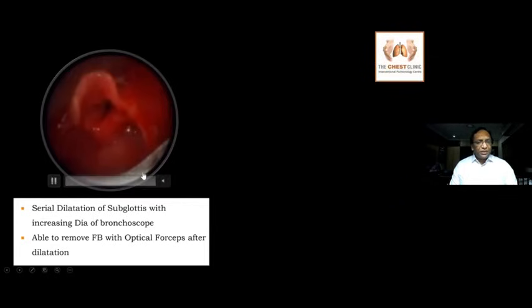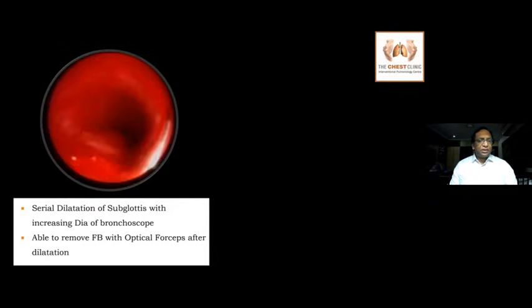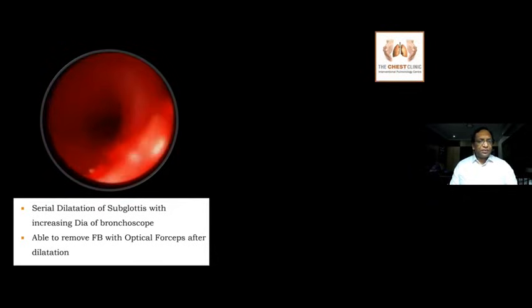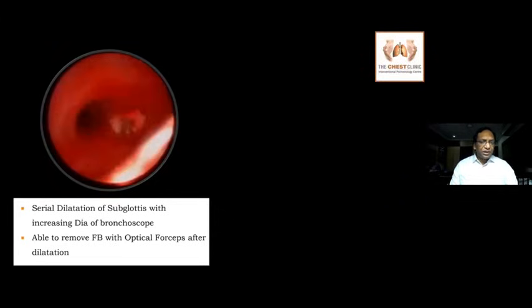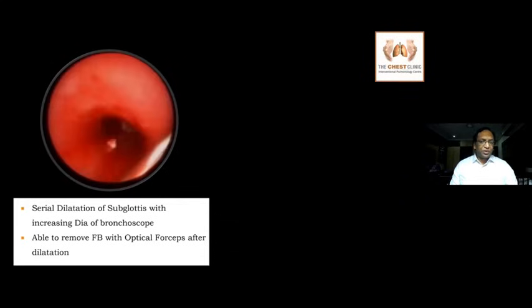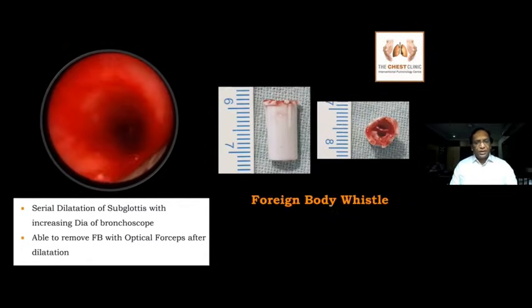You're not planning to remove the foreign body, you're only dilating the subglottis. Once you dilate with one bronchoscope, you change over to another bronchoscope. Once you have dilated to the maximum size, it was very easy to remove the foreign body at this point in time. It was basically a foreign body vessel.